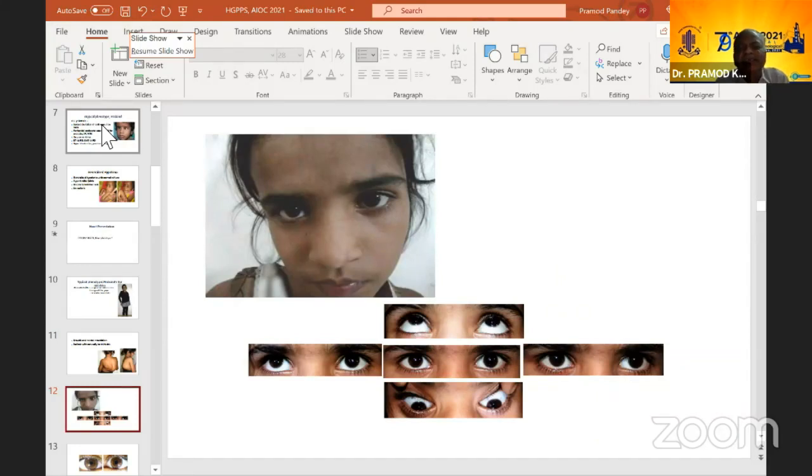The vertical gaze is intact and there is no horizontal gaze either way. So there is a total lack of horizontal gaze. They also have a fine pendular nystagmus, most of them.